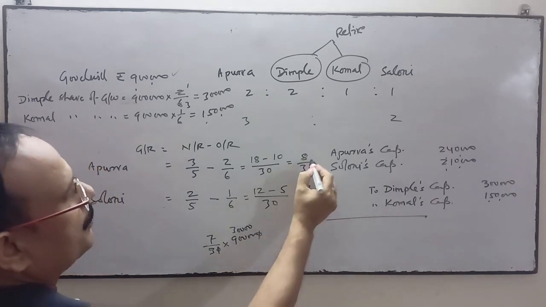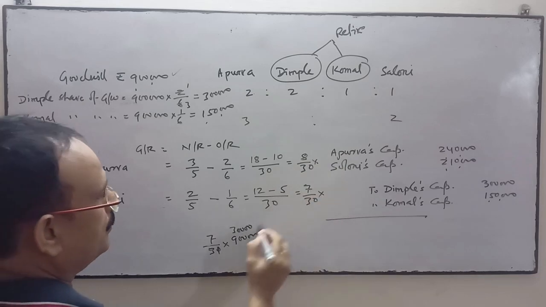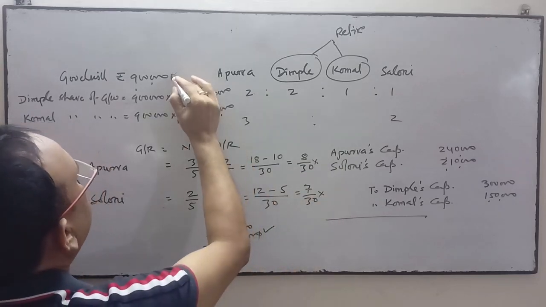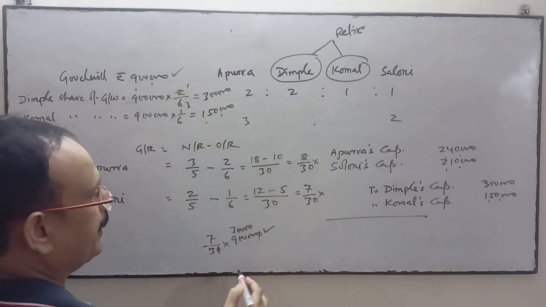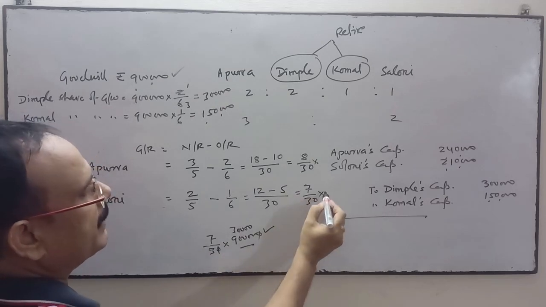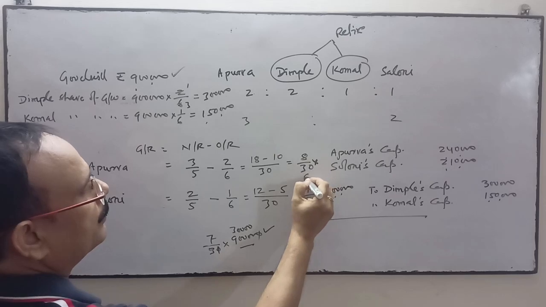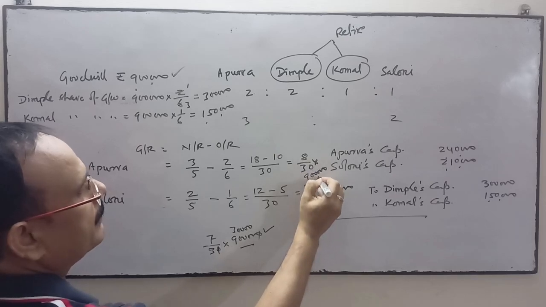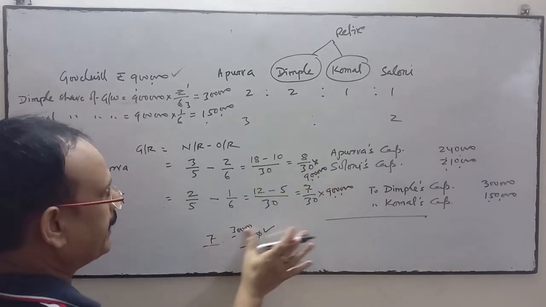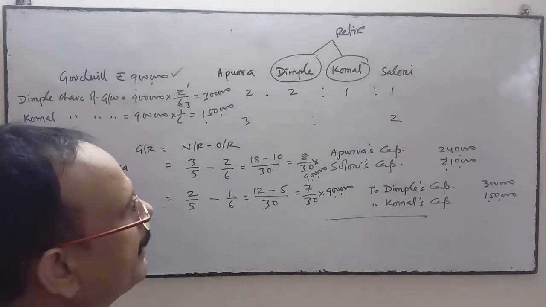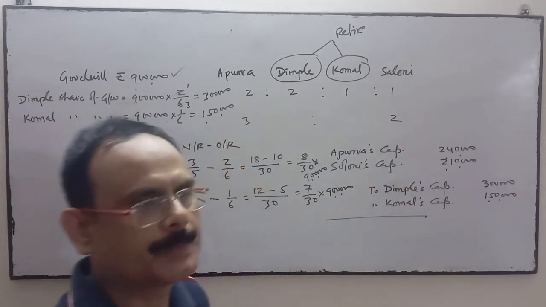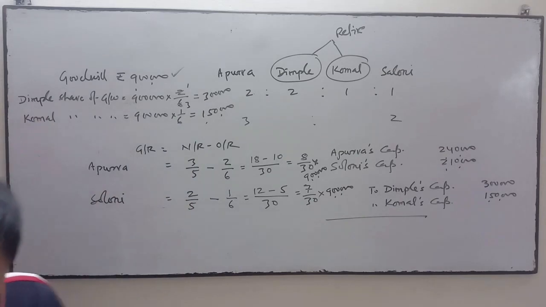Simply you multiply the gaining ratio to the value of goodwill, 9 lakhs. 8 by 30 into 9 lakhs and 7 by 30 into 9 lakhs. You will get the amounts which will be debited, 2,40,000 and 2,10,000 respectively. So this is the treatment of goodwill at the time of retirement of a partner.